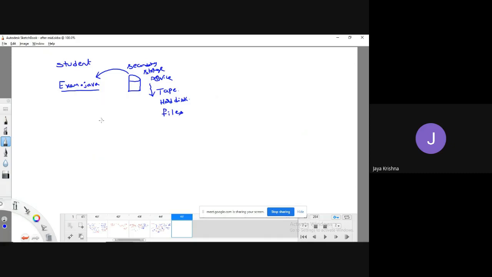Meaning that, observe, there is a file whose name is like abc.txt, or else some file which is abc.java. These are all files. What do you mean by file? A file is simply a collection of related information.